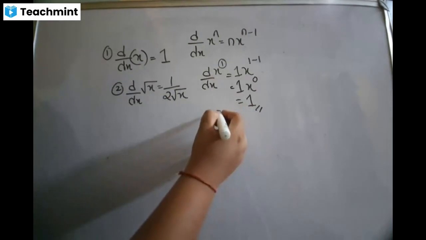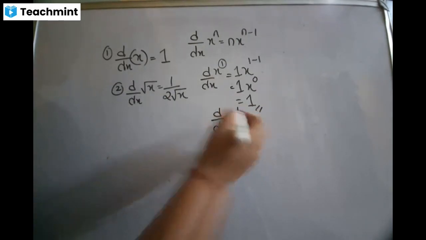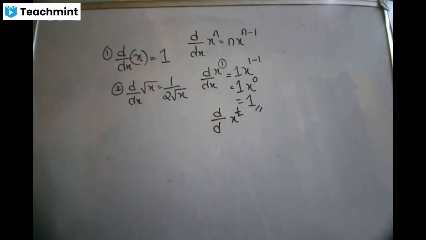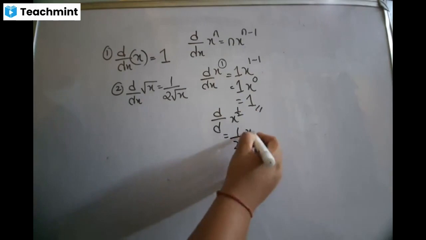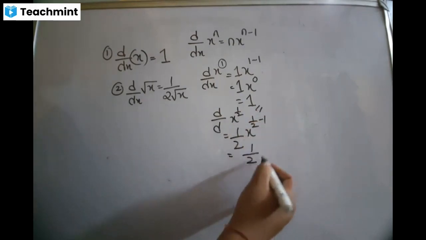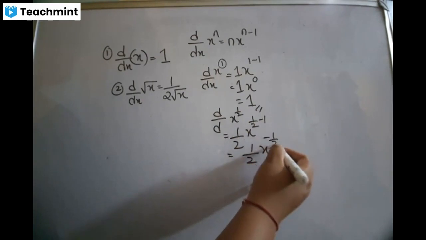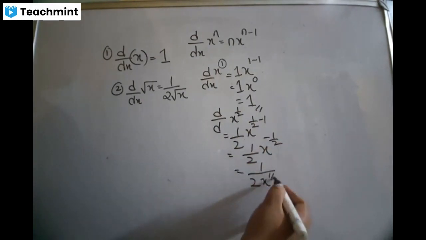So see, I'll just do it out here. d by dx of root x. Root x means x to the power half. Root means to the power half. So what is going to happen to that half? The half comes in front. So half in front, x to the power half minus 1. So what do you get? 1 by 2. Half minus 1 is minus half. So if I take it down, it becomes positive.